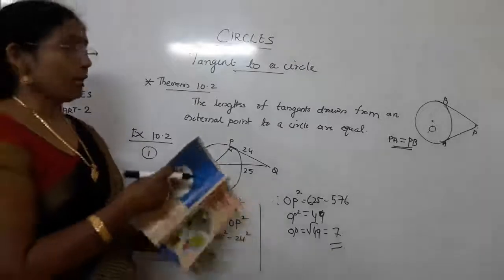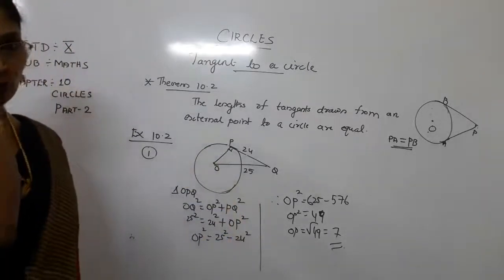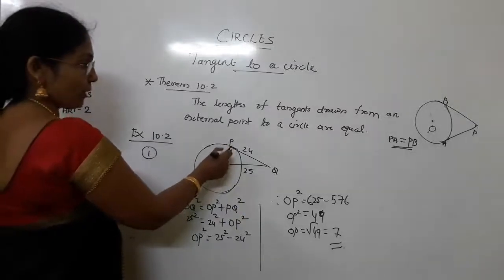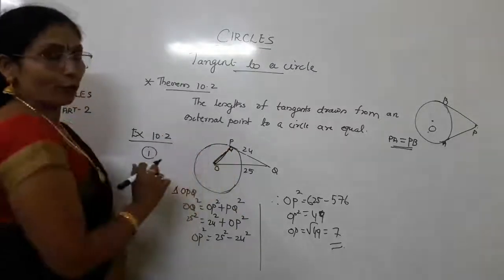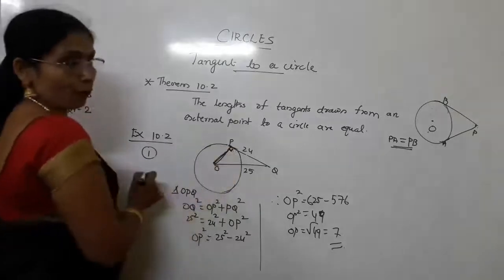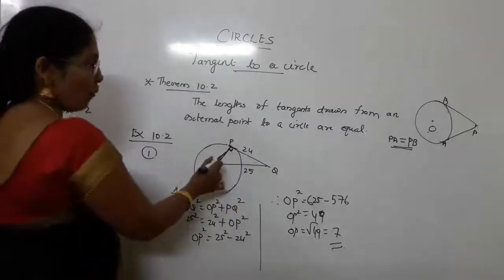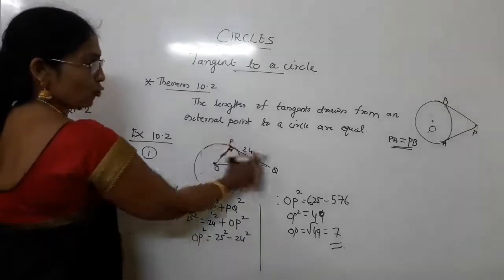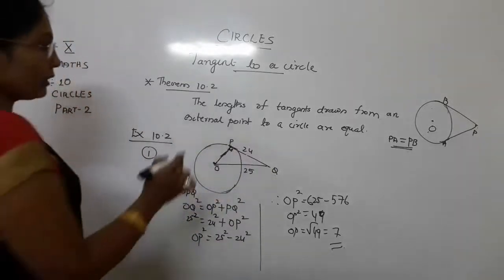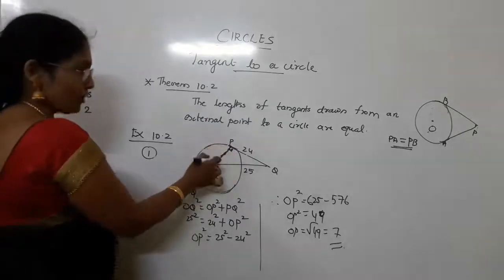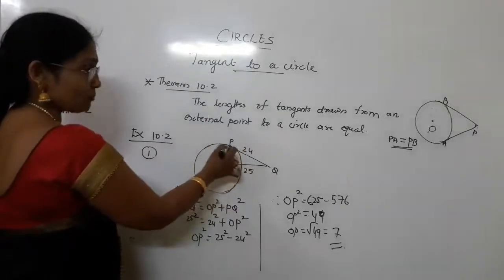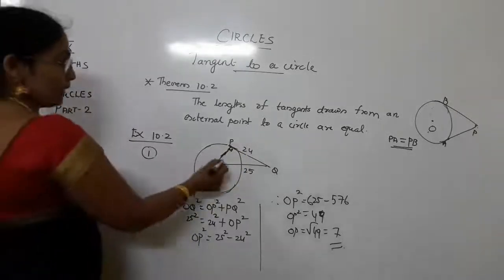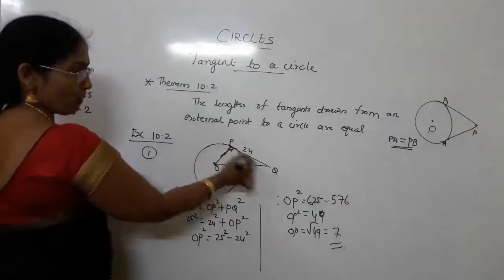Here, which theorem will you apply? Theorem number 10.1. What was that theorem? The tangent to a circle is perpendicular to the radius at the point of contact. Here P is the point of contact of this tangent. Therefore, OP is the radius. So what you can say is that OP is perpendicular to PQ. Clear for you? That means the application of theorem number 10.1. Here P is the point of contact, therefore OP is perpendicular to PQ.